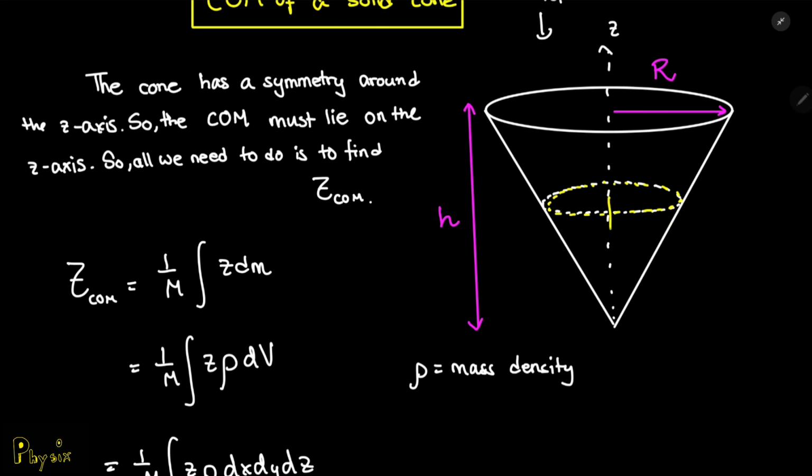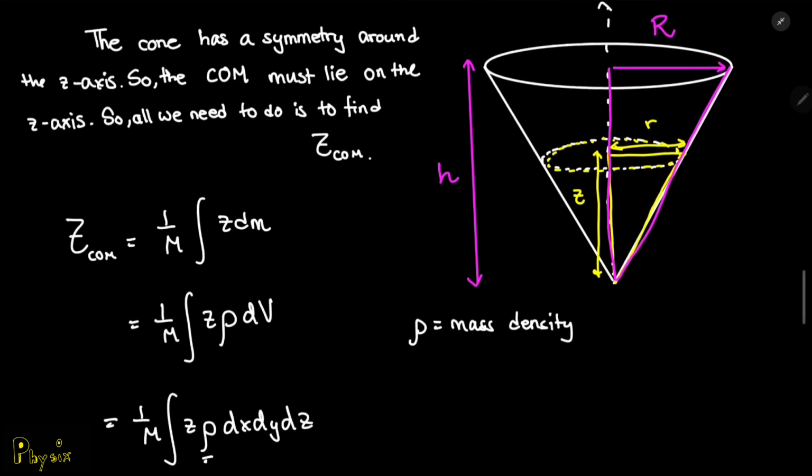We can find what that dependence is by drawing these triangles, where this is your r and this is your z. So you have basically two similar triangles, one being this pink triangle and the other this yellow triangle.